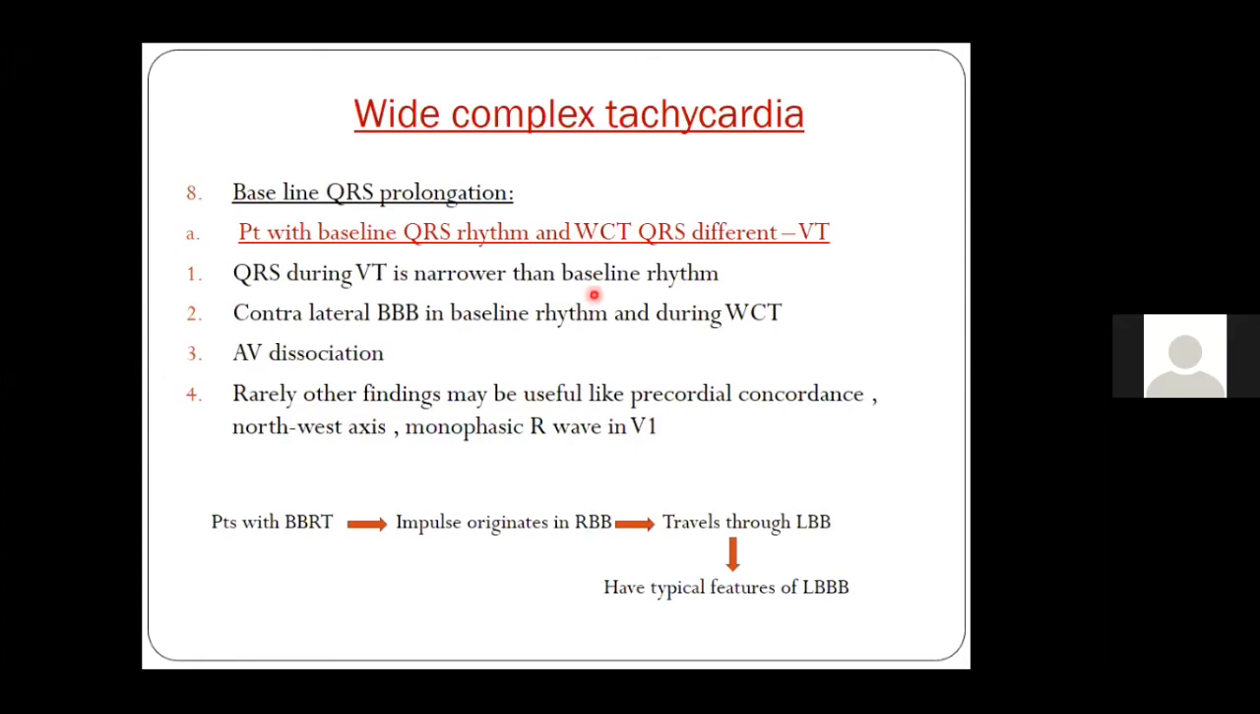So if a patient has a bundle branch re-entrant tachycardia and the impulse originates in the right bundle branch block, it travels through the left bundle, and that is why it has a typical feature of an LBBB, and that is a typical suggestion of VT.